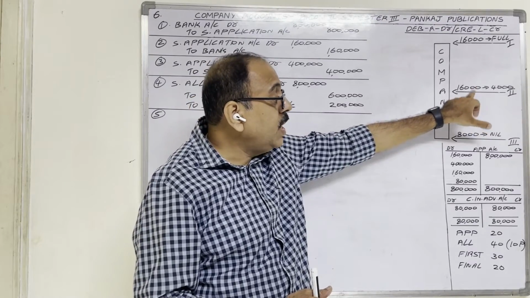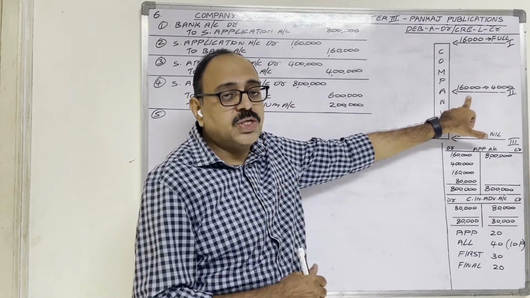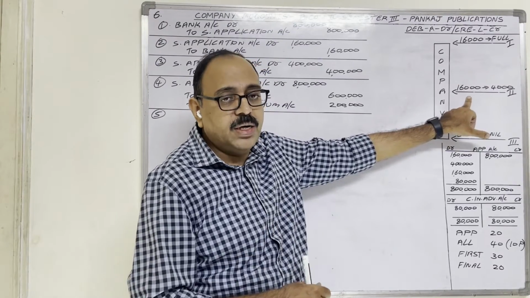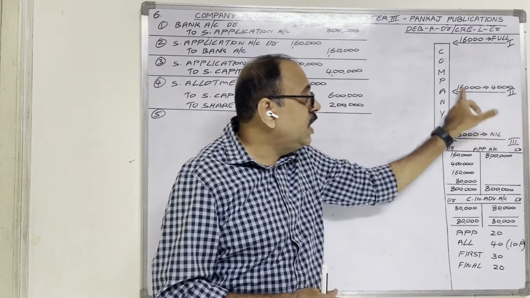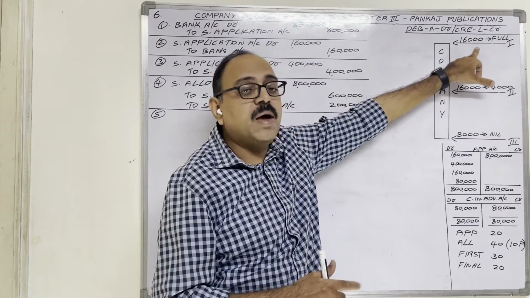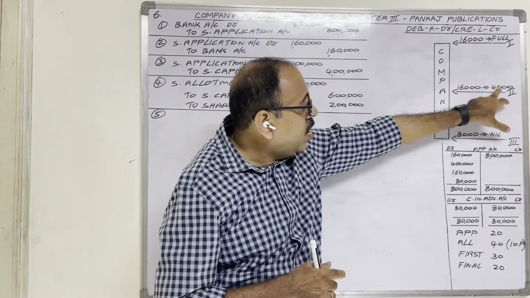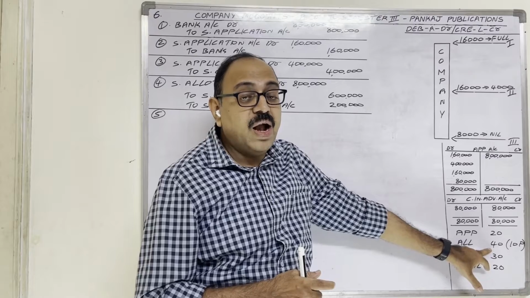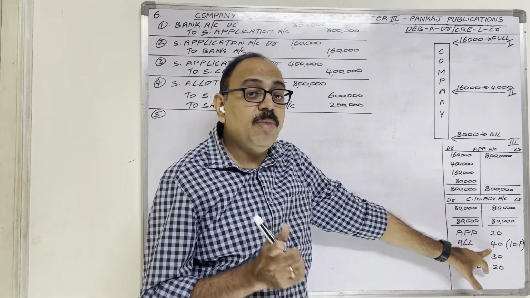But while paying application money they paid excess, no? That excess amount we adjust for allotment. So first 4,000 related applicants' allotment money entry we write. Then first category applicants' allotment received entry we will write. On 4,000 shares at the rate of 40 rupees each, 1,60,000 allotment money they should pay.